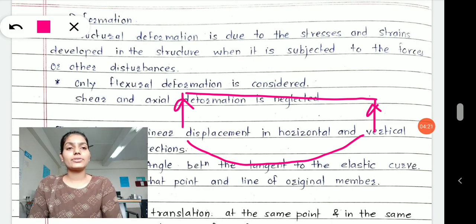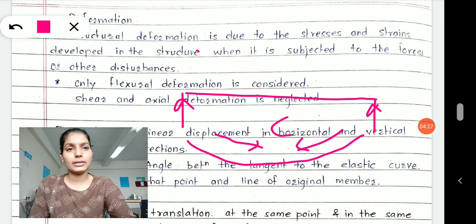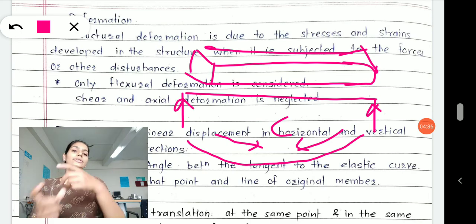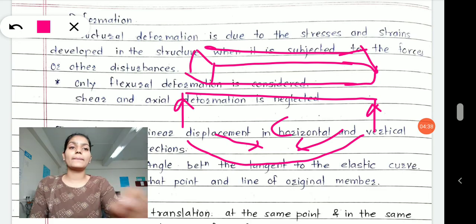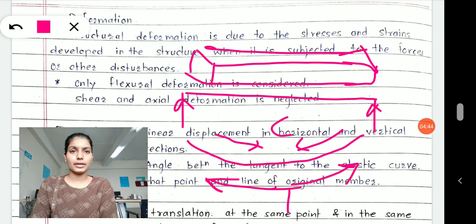Then all the fibers, the top fibers, are in compression. This is your beam. I am representing it with a line, but your beam exactly looks like this, right? So all the top fibers of your beam are in compression, whereas all the bottom fibers are in tension, right?